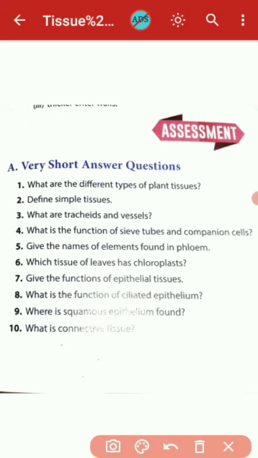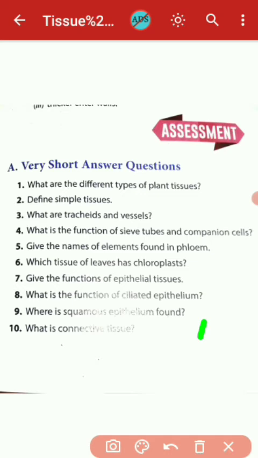And next, where is the squamous epithelium found? The squamous epithelium is found in the inner lining of the mouth cavity and lining of the alimentary canal also.